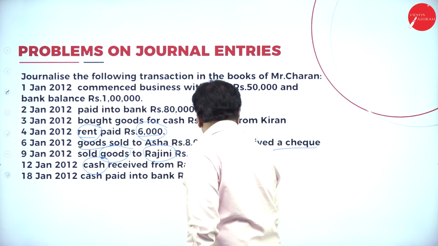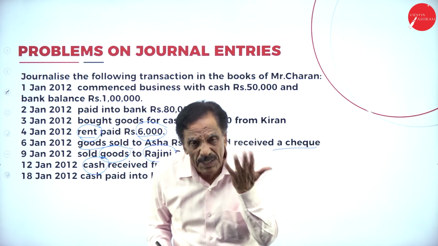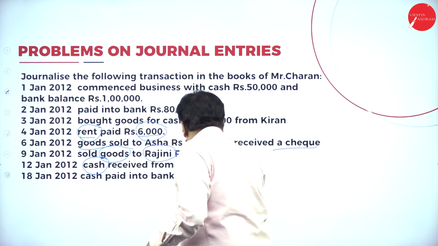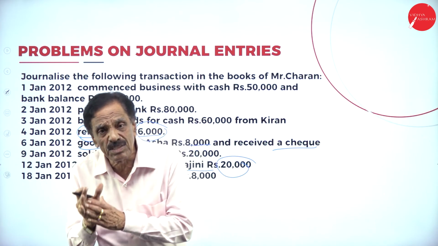Cash received from Rajani rupees 20,000. From whom are you receiving? Rajani. What is coming in? Cash. Rajani is a personal account. So cash comes under real account. What does the real account say? Debit what comes in.